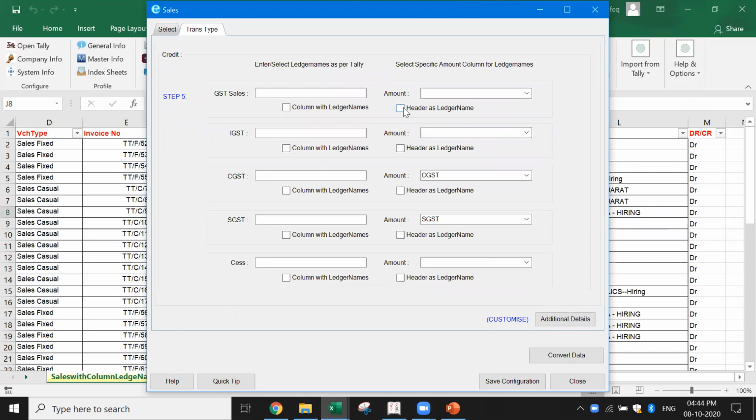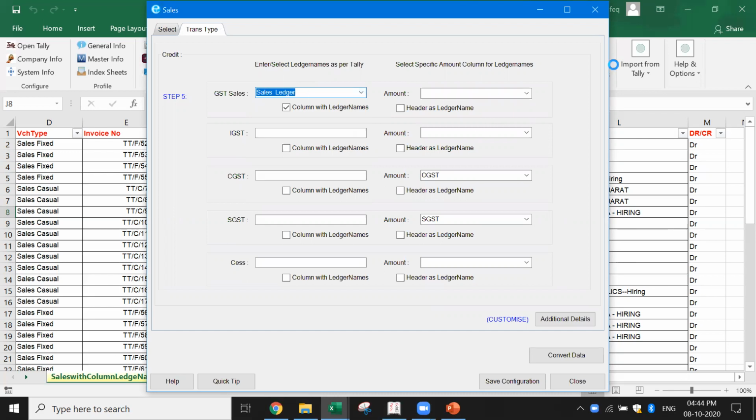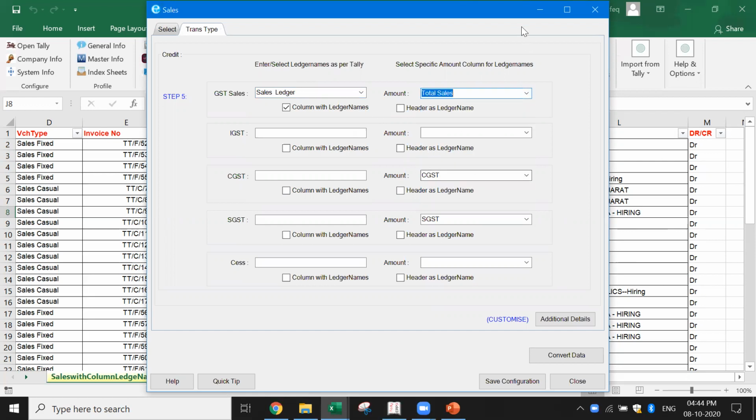Now here you see only one difference. There we took header as the ledger name. In this case, what is that I'm going to do? There's something called the sales ledger. Where is my sales ledger? Yes, in the sales ledger, I also have to give for this corresponding sales ledger, where is the amount going to come from? The amount is going to come from total sales, which means for each of this amount, I'm going to debit the total sales.